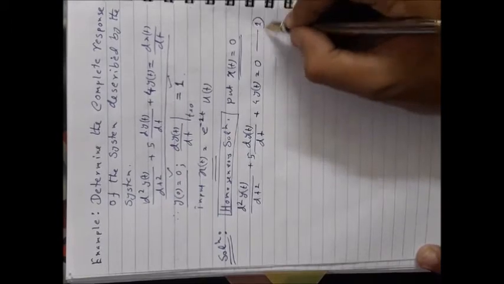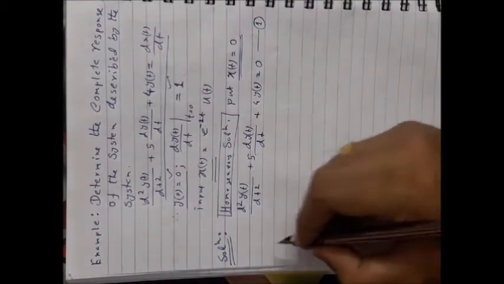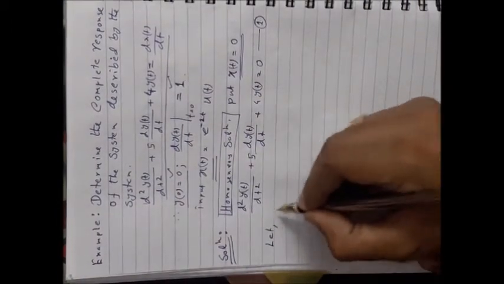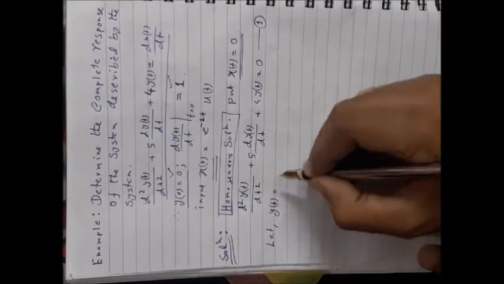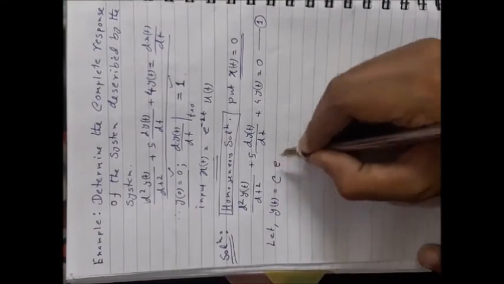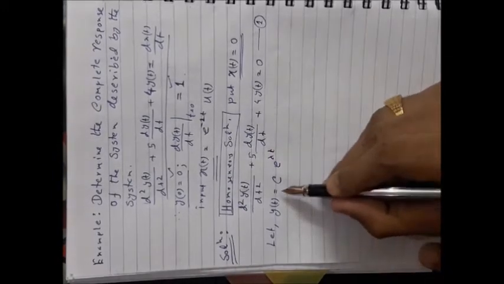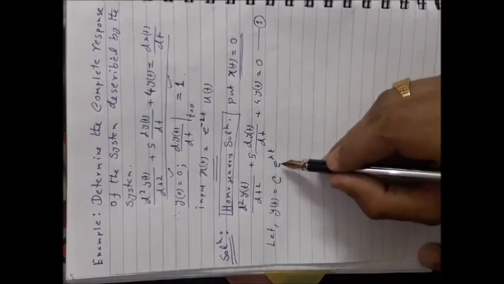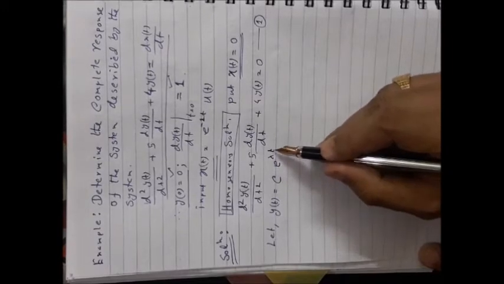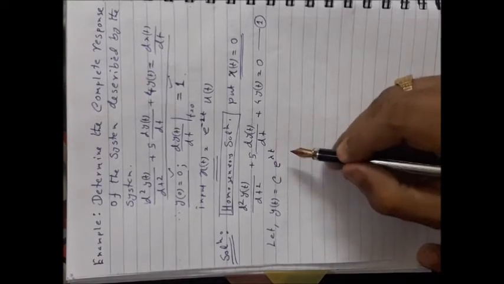Okay, it is equation number 1. Now let us consider a solution having the form y(t) = C e^(λt), where C is a constant and λ is another constant.